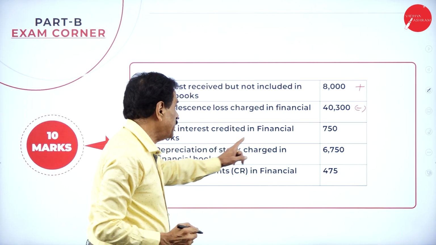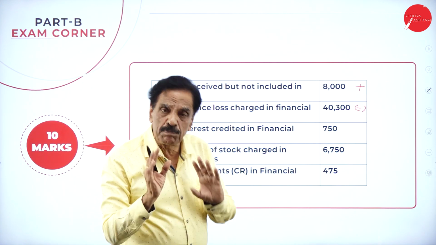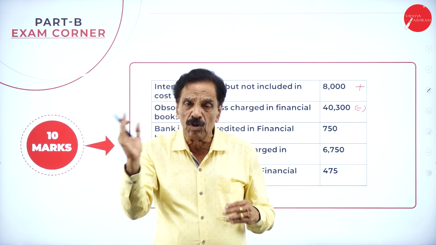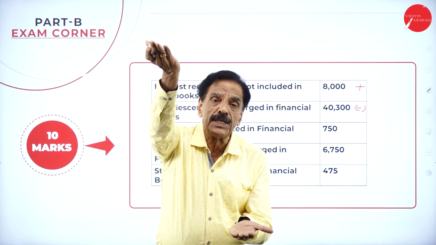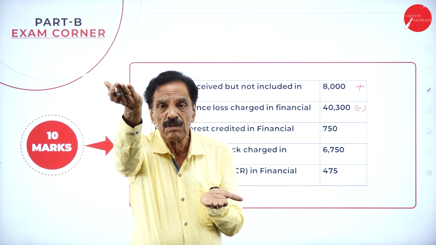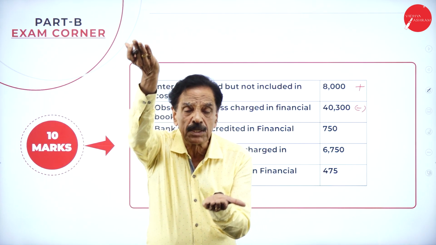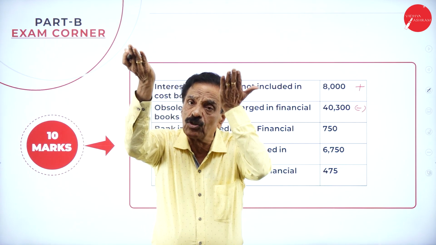Then bank interest credited in financial, credit means plus. What will happen to the financial book? Financial book will be raised, no entry in the cost book. Financial book is showing more, cost book is showing less. To make equal, what to do? Add back.